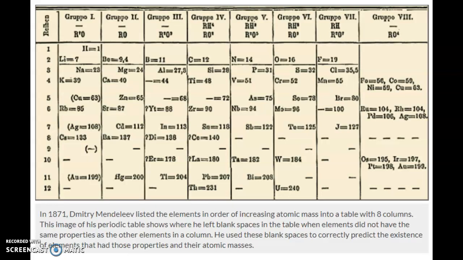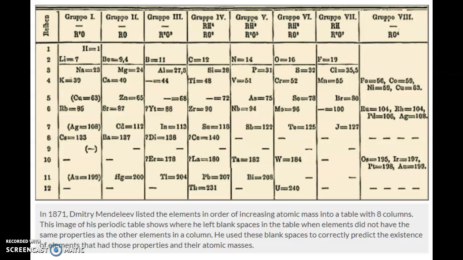Mendeleev did not just arrange the elements by atomic mass, he also grouped them into columns according to similar characteristics. Mendeleev noticed the same pattern of properties in atomic mass that Dobereiner did. He knew that lithium, sodium, and potassium all have similar properties, so he placed these 3 similar elements in the same column of the table.